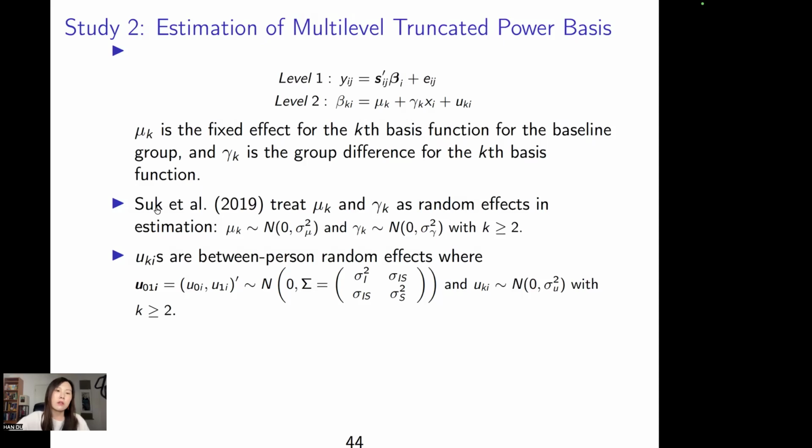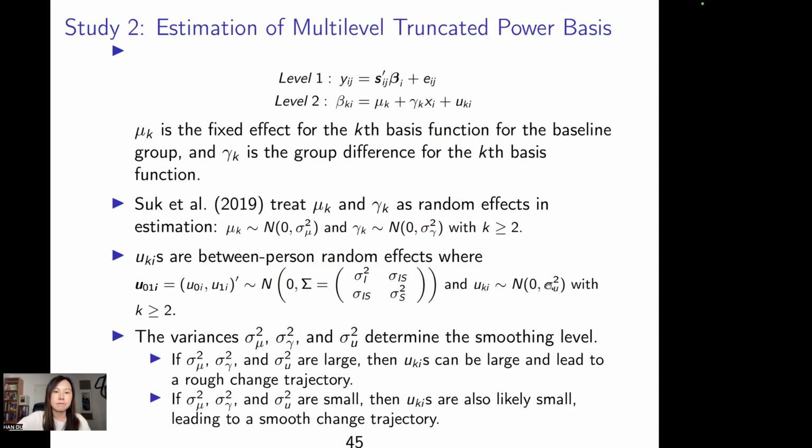And this group of authors give the level 2 random effect a block diagonal matrix, which means that for the first two, it's an unconstrained level 2 variance covariance matrix. But starting from the third component, there's no covariance. They're just the identity matrix.